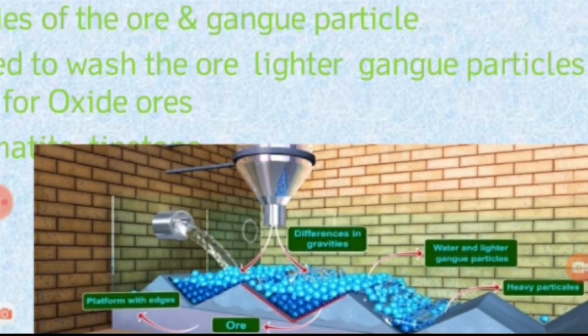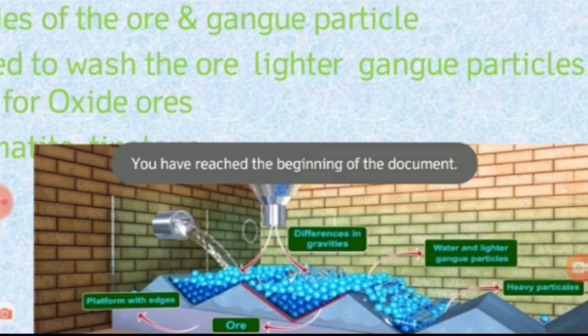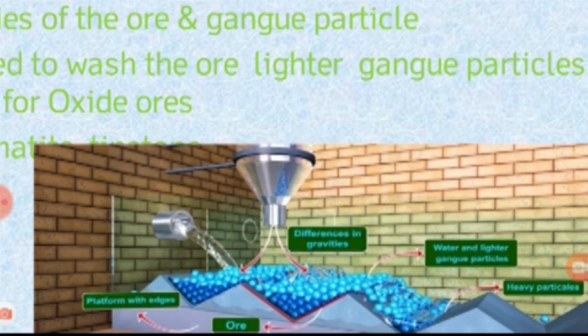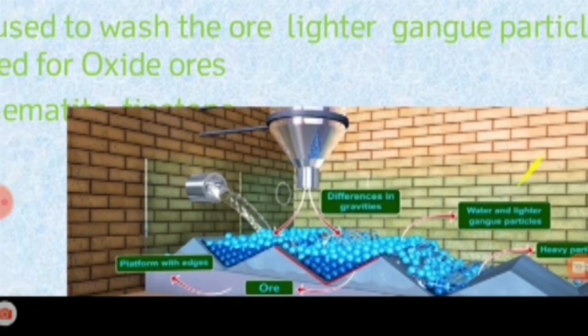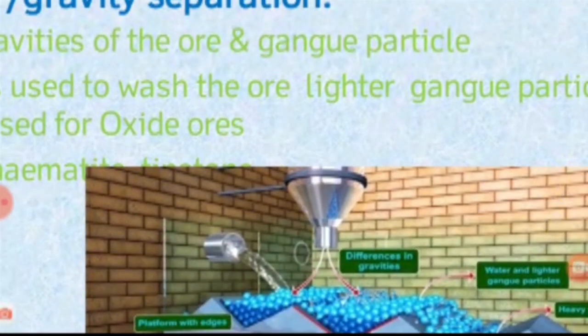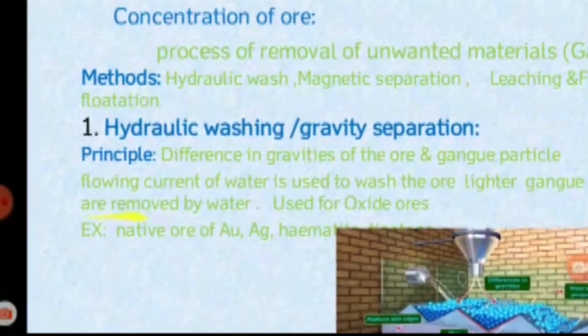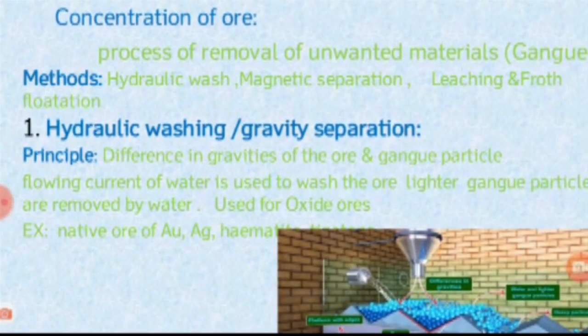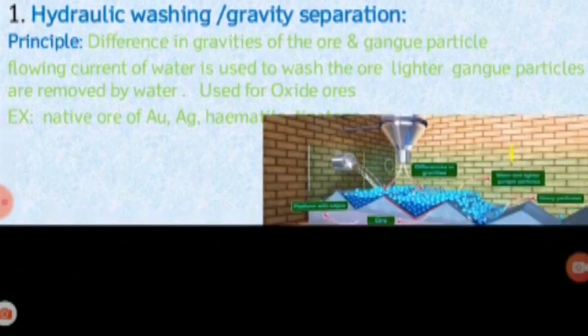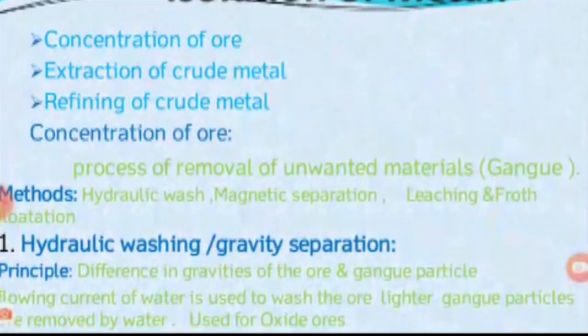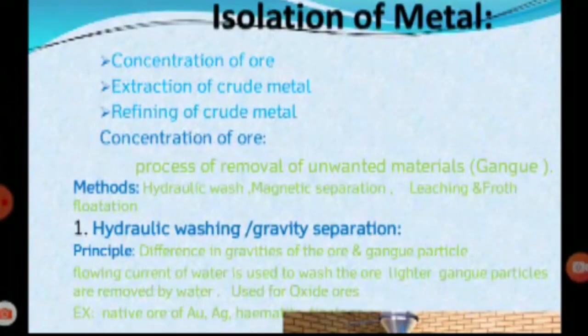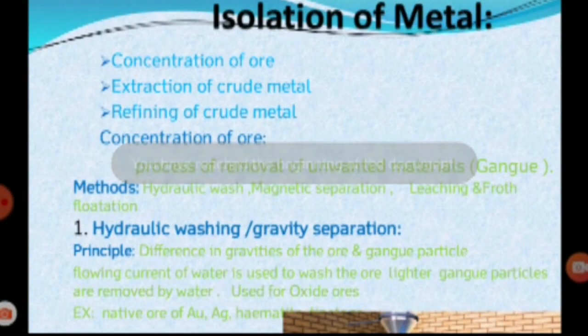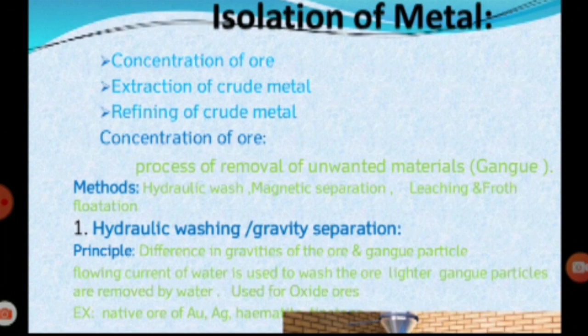The heavy particles, which represent the ore particles, settle at the head, and only the lightweight particles, the impurity or gangue material, are taken away by the water. This is called hydraulic washing or gravity separation. This method is mainly applicable for oxide ores.